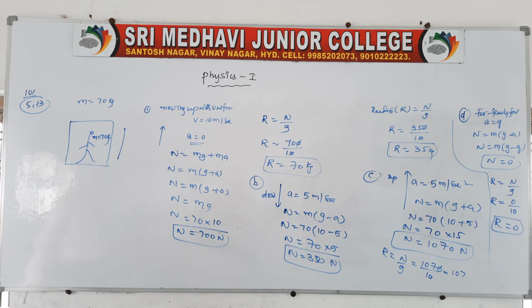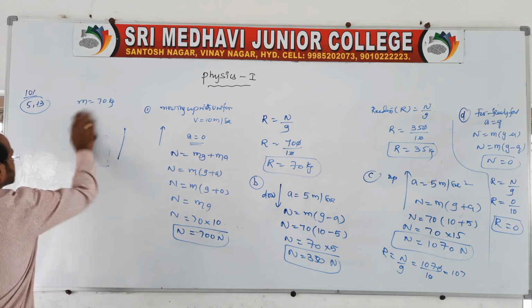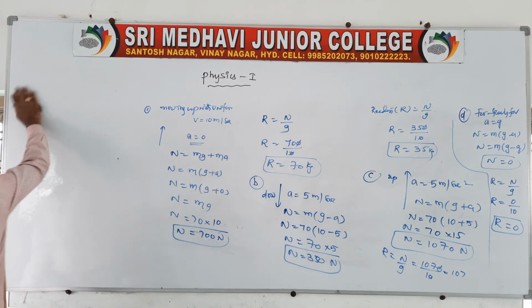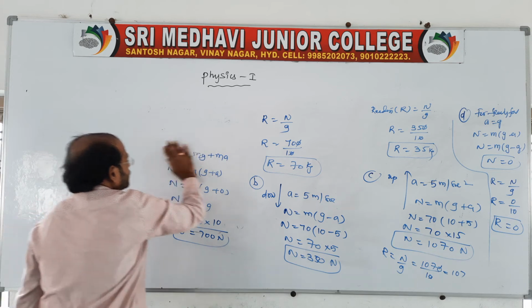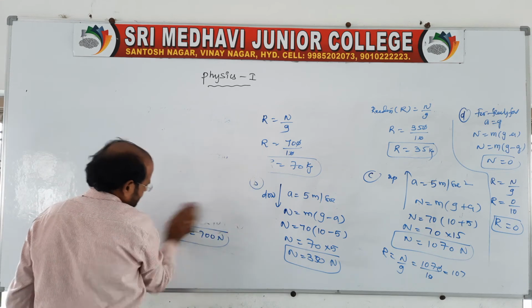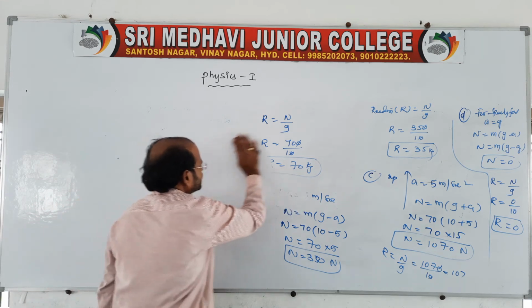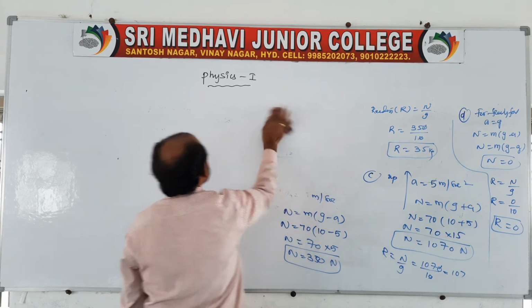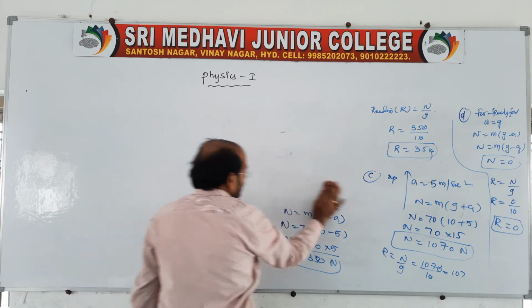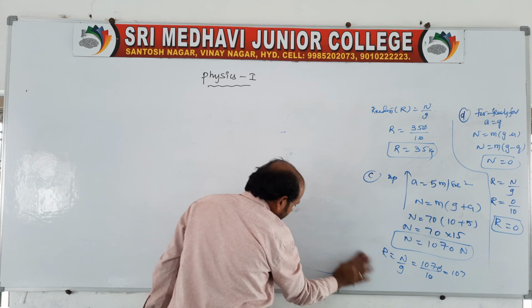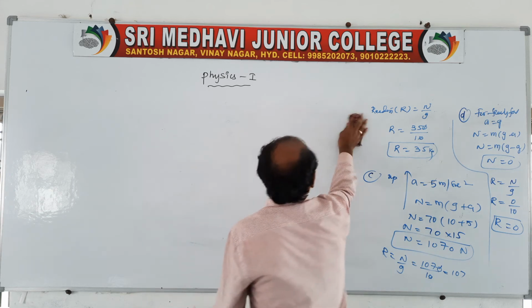Coming to the next point, let us take a frame of reference. What is a frame of reference? Generally, a frame of reference is used to locate the position of an object.